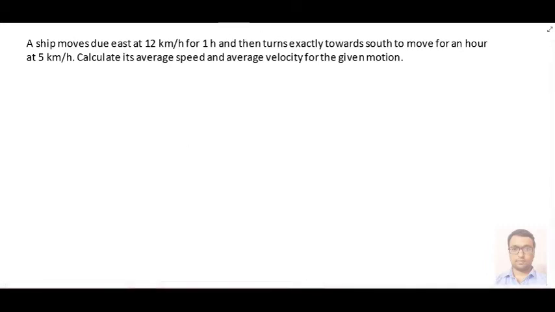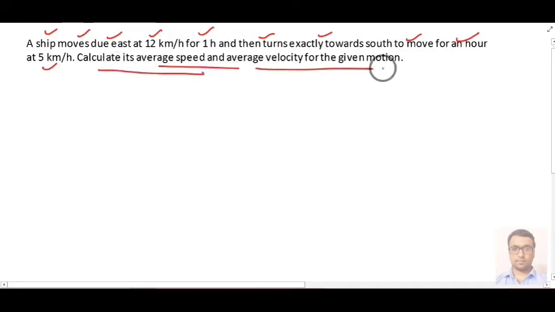Suppose in this problem it is saying that a ship moves due east at 12 km per hour for 1 hour, and then it turns exactly towards south to move for an hour at a speed of 5 km per hour. Calculate average speed and average velocity for this given motion. Now first of all, we will try to plot a diagram for this problem.